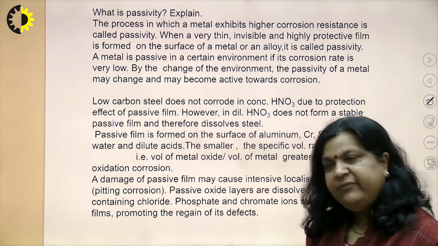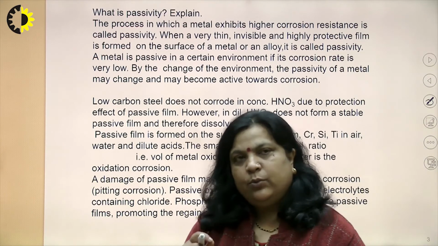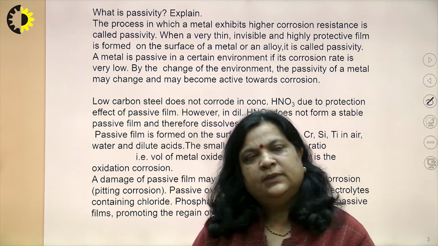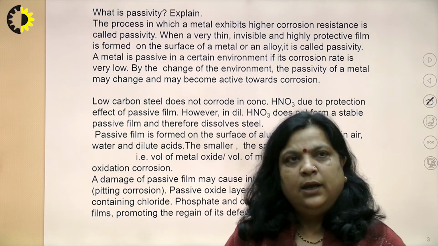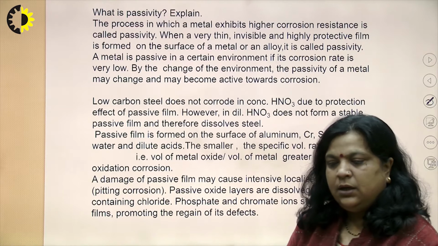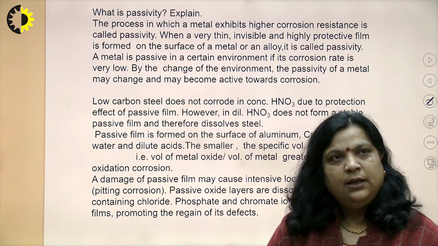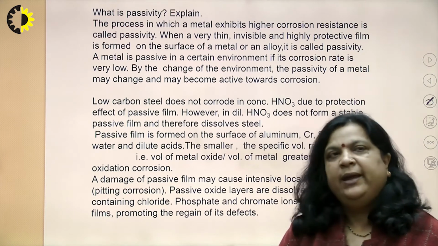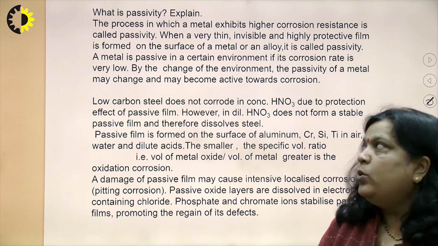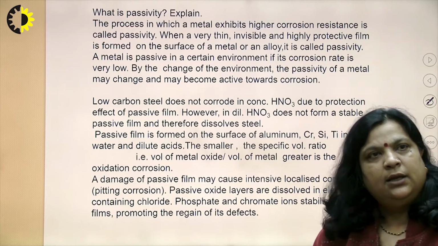In the previous lecture there was one question: why the oxide layer on aluminum is stable. This type of behavior is known as passivity.